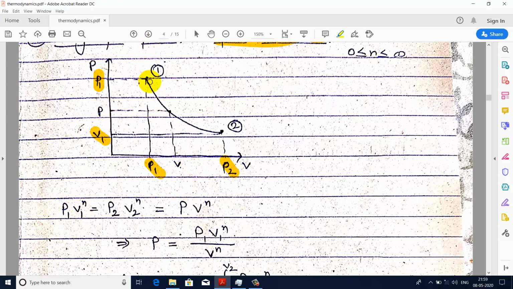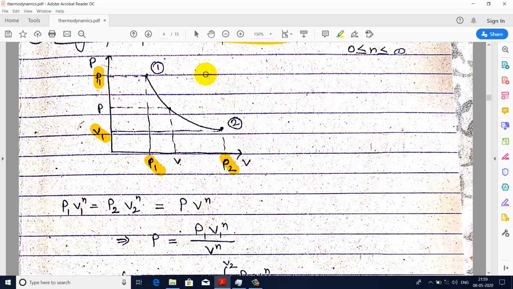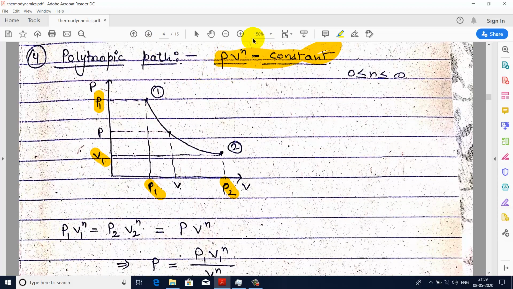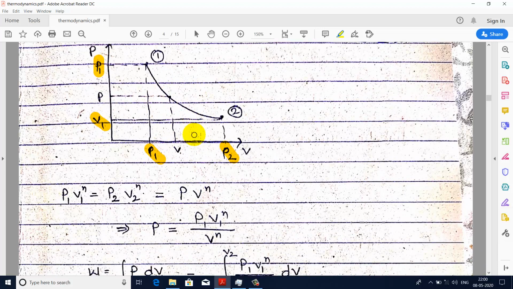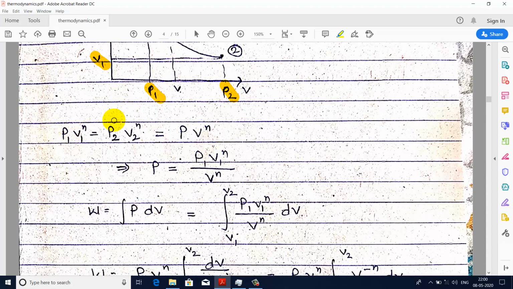At state 1, the product is P1 V1 to the power n, and at state 2 it is P2 V2 to the power n. As we know that in a polytropic path this quantity is constant, we can write both terms equal to each other, and equal to P V to the power n, where P and V are pressure and volume at a random point on the path. So in a polytropic path, all these terms are equal.